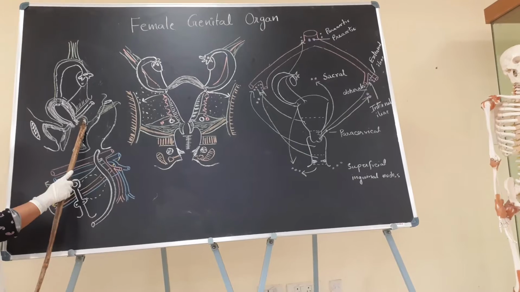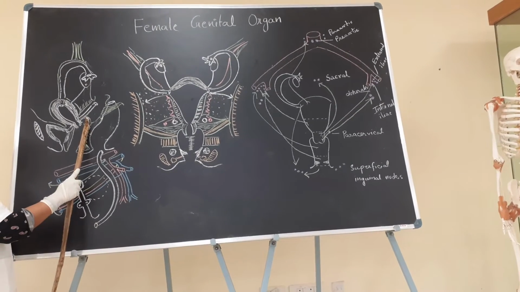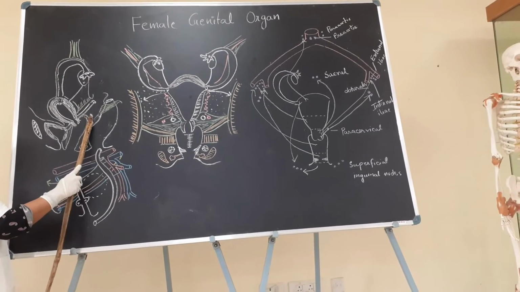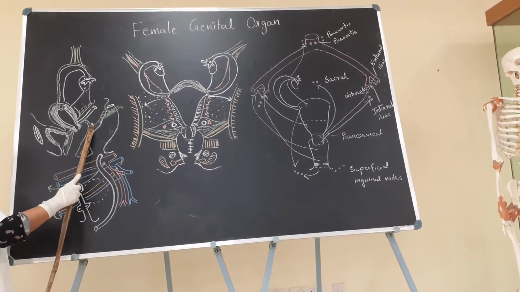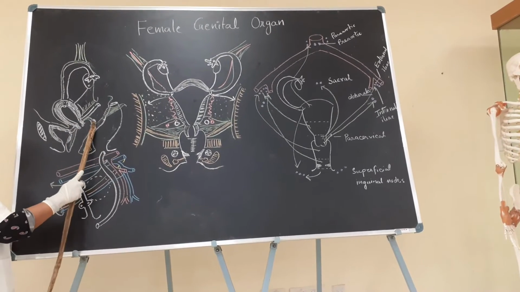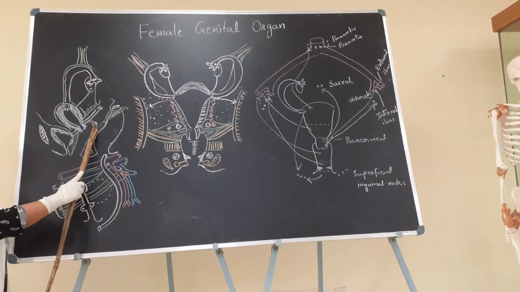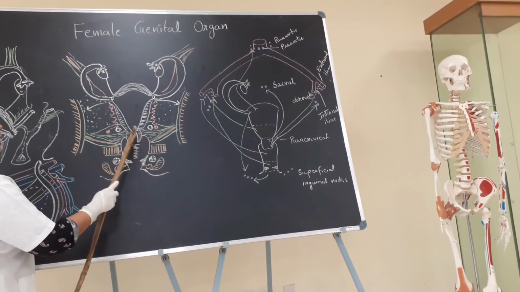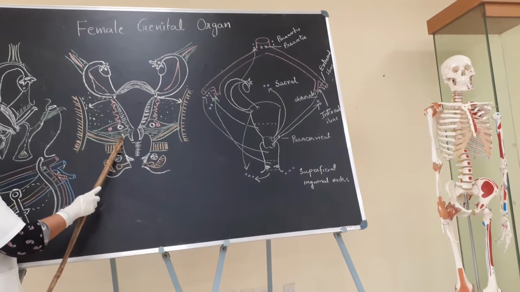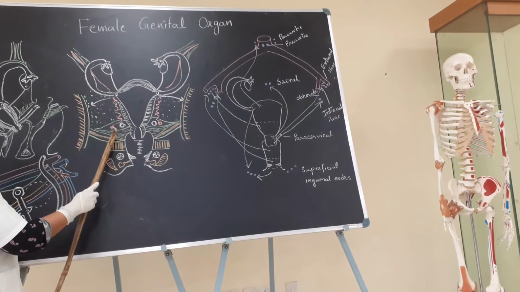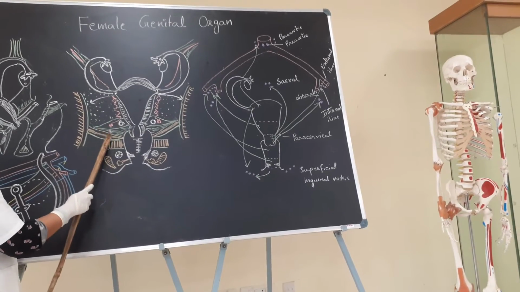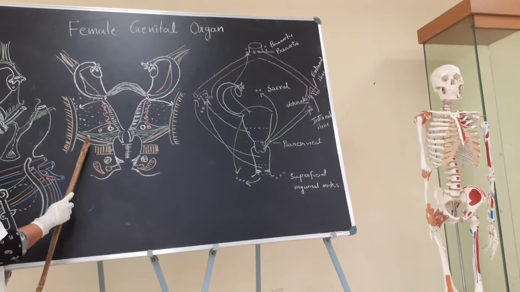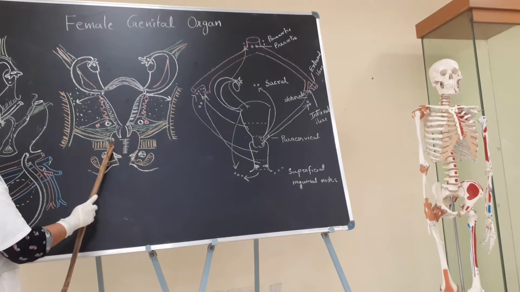The posterior wall, in the upper part, is related with the recto-uterine pouch of Douglas, which is the most dependent part of the pelvic cavity. Now, on both sides, the lateral relations in the upper part are part of the ureter, then the uterine artery, then McKenrodt's ligament, and the fascia covering the levator ani muscles on both sides.